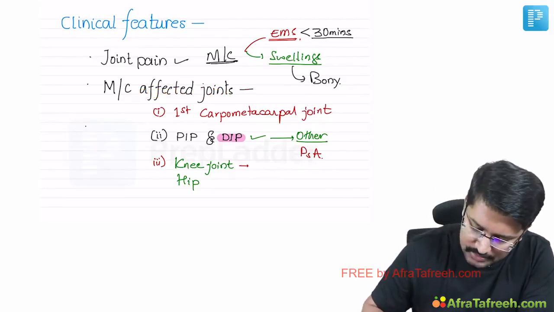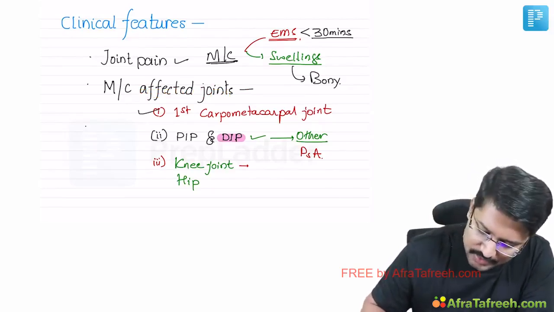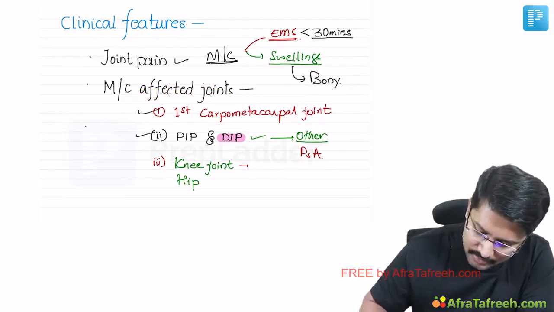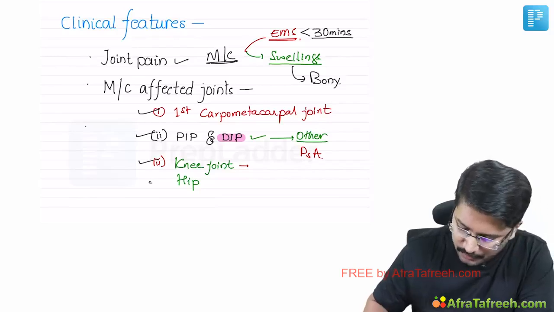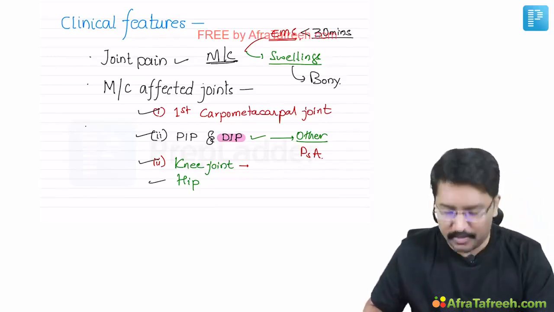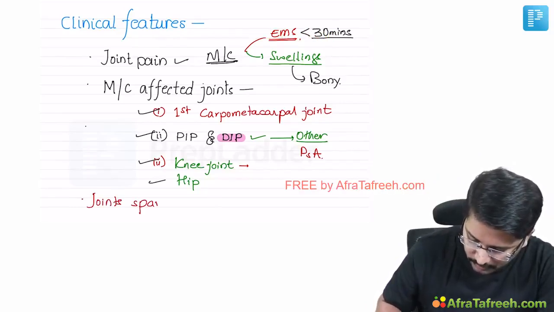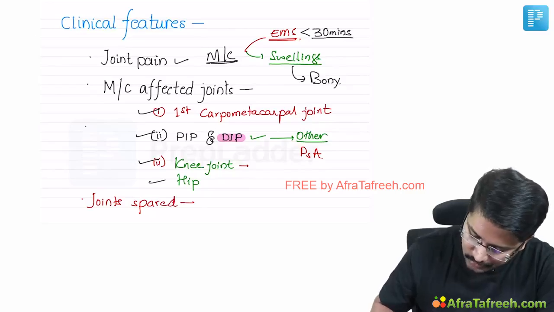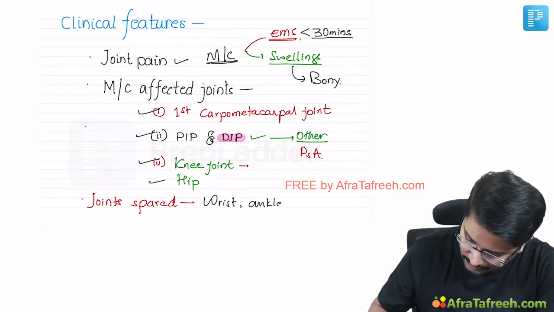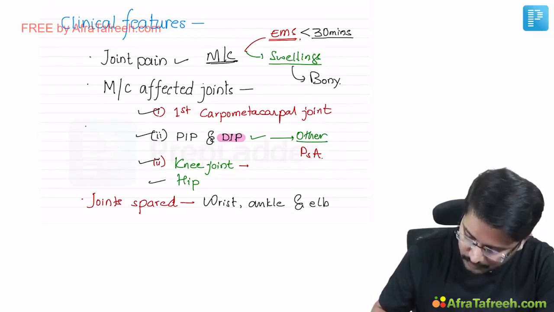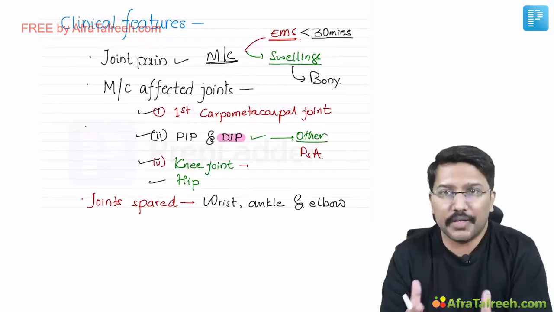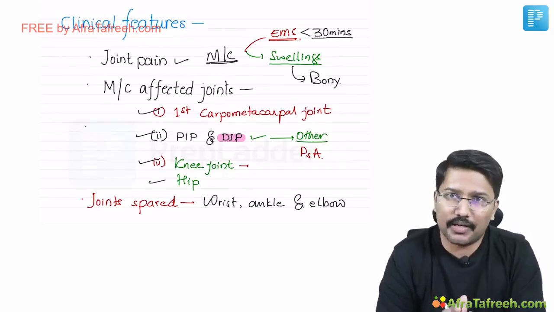So there is involvement of the first carpometacarpal joint, there is involvement of PIP and DIP, there is involvement of knee and hip joint. What joints are usually spared? Right? The joints that are usually spared include wrist joint, ankle and elbow. These are the joints which are very, very frequently involved in case of rheumatoid arthritis, right?